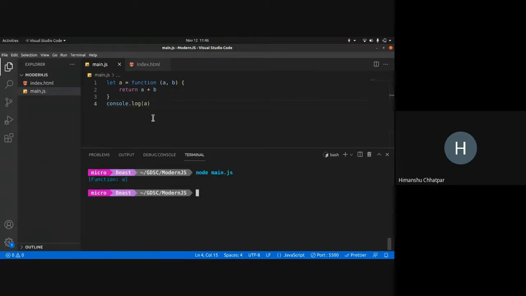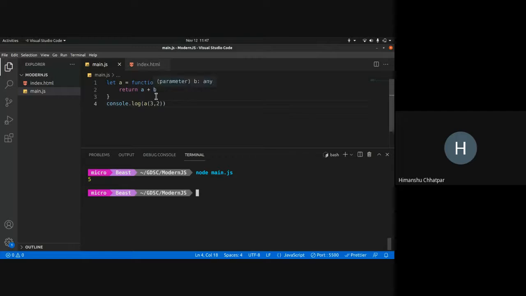As you can see, I have executed it without parentheses. It shows me a function a. Since I want to execute the function, I'll do this, and now the function will execute. To execute this, I need to provide two values. So let's add 3 and 2. As you can see, the result is 5.